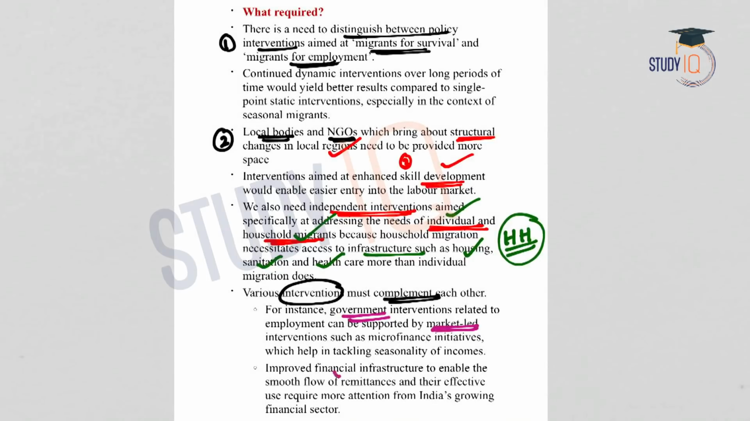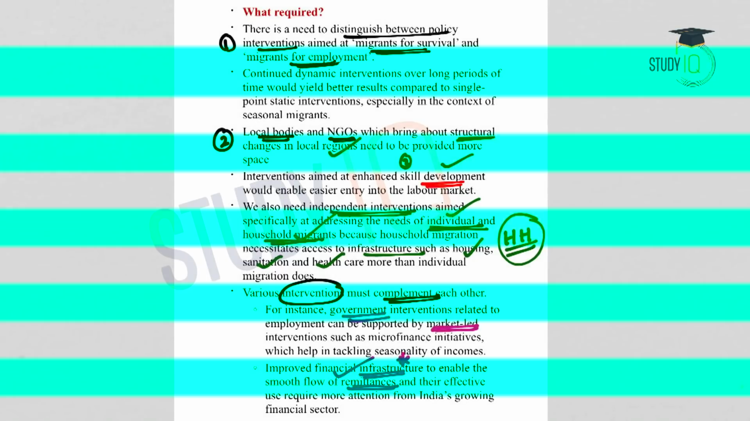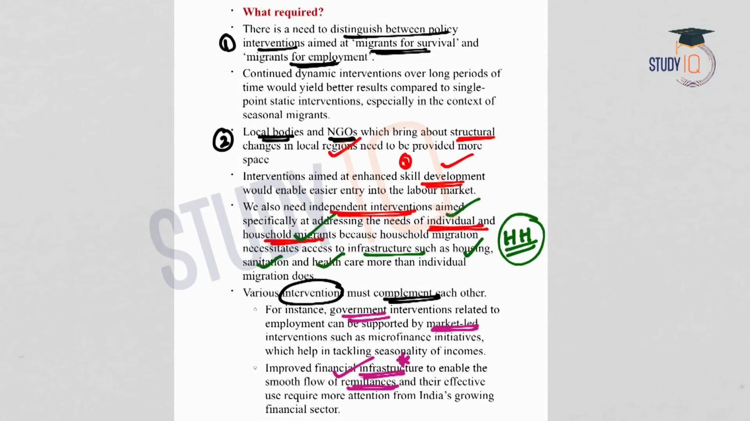And improved financial infrastructure is also very important. This will enhance the smooth flow of remittances to the family. So these are all required in order to enhance the internal migration in India, in order to provide them with better living standards and better income.